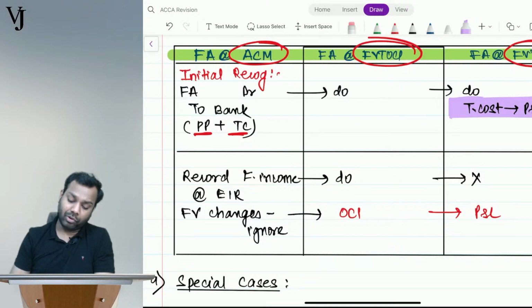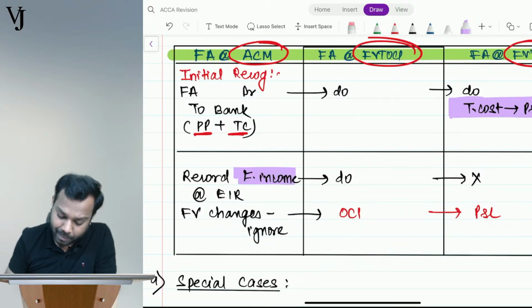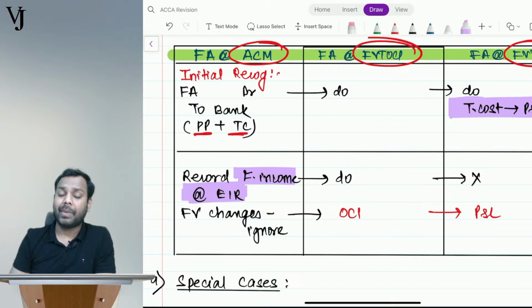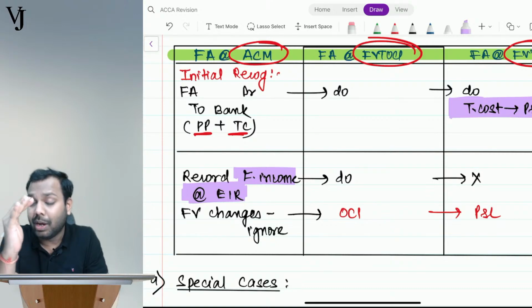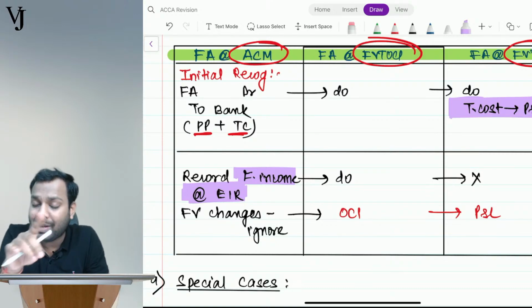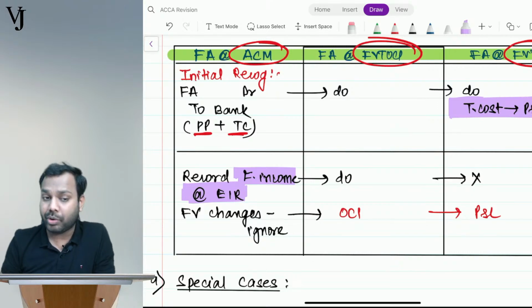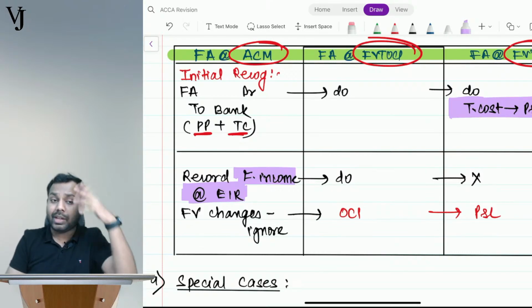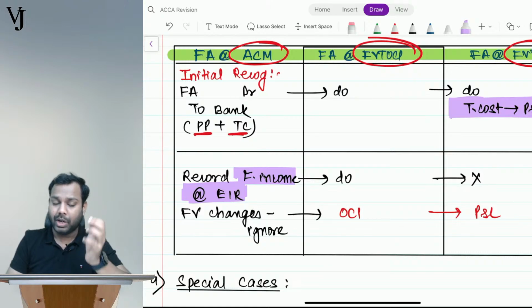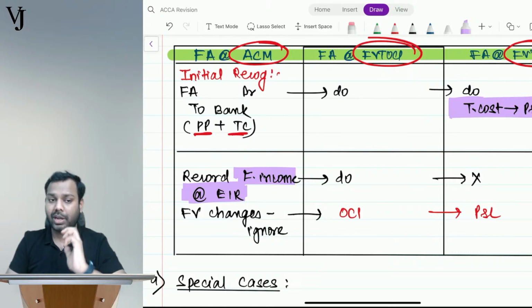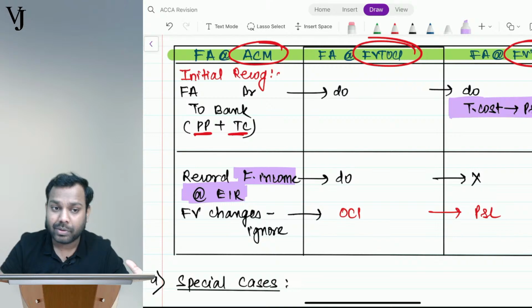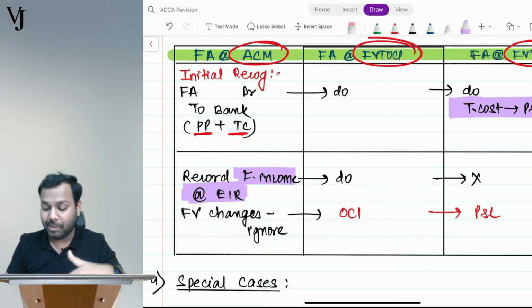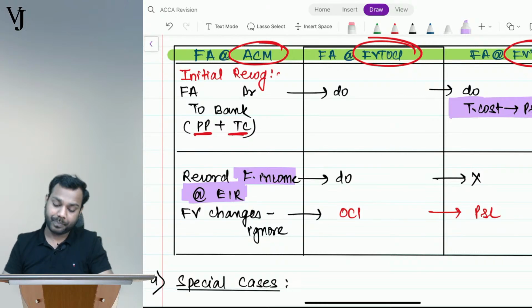Whenever we record amortized cost method, we record finance income at the effective interest rate method. The same way we used to do it for financial liability. Guys, I hope you are able to recall it. See, the purpose of this revision session is, whenever I start discussing, you try to recall everything you have studied, and that becomes fresh for your exams. So when you start reading these notes after this class, nothing should be new for you guys.